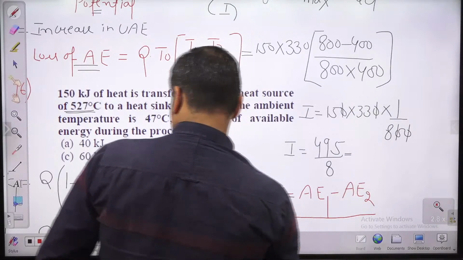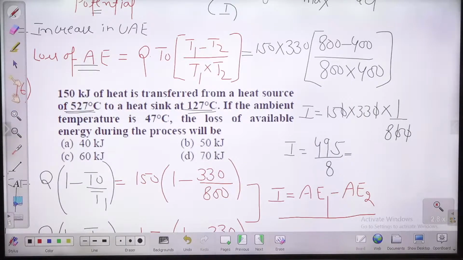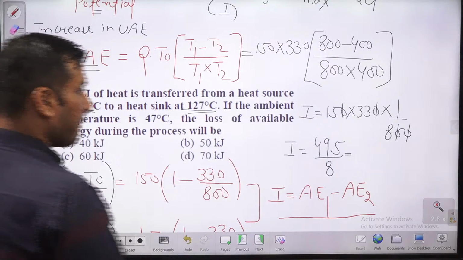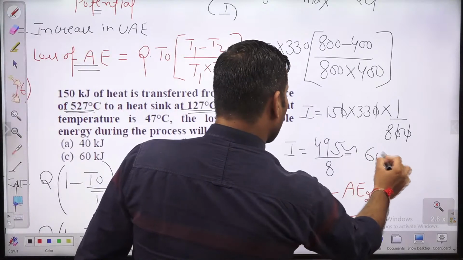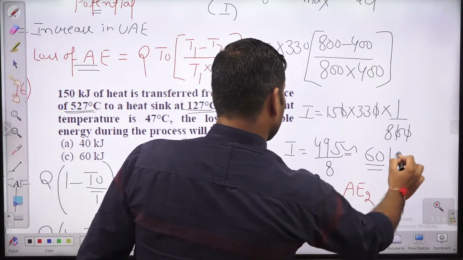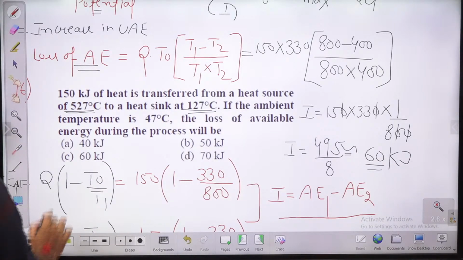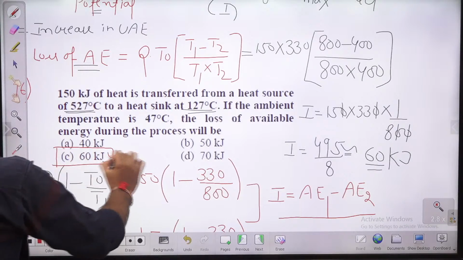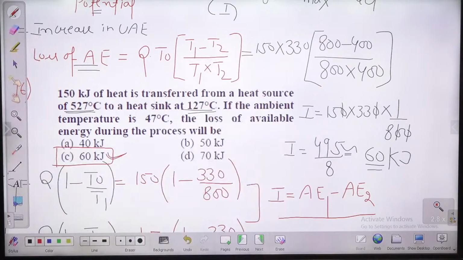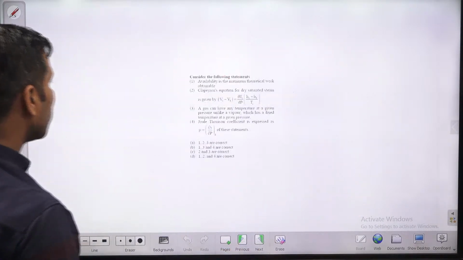तो अभी देखो किस पे जाएगा. So it will come out roughly close to 60 kilojoule. Approximately it will come out 60 kilojoule. तो C क्या हो जाएगा आपका, राइट आंसर हो जाएगा बच्चों. So you can use this direct formula, or otherwise you can find out AE1, AE2, and then you can get the answer 60 kilojoule. चलिए next question पे move करते हैं.